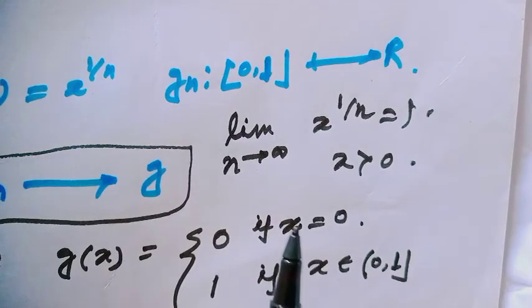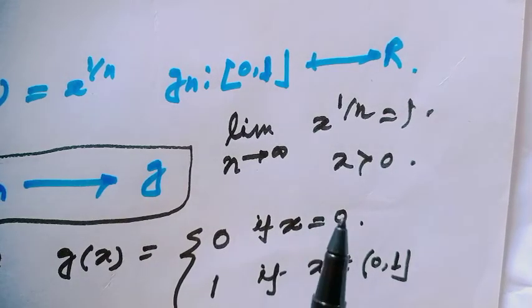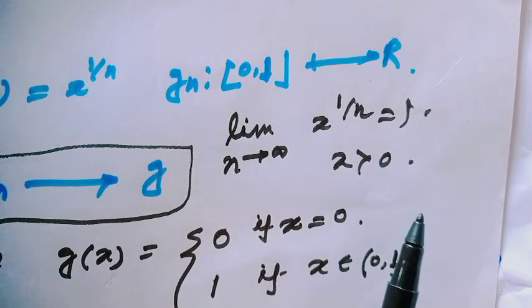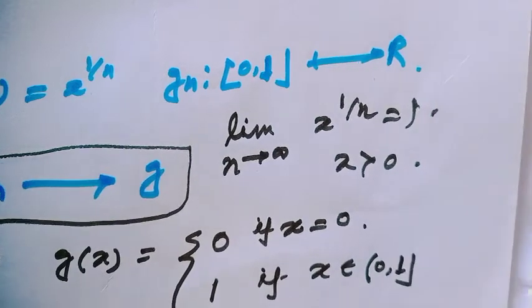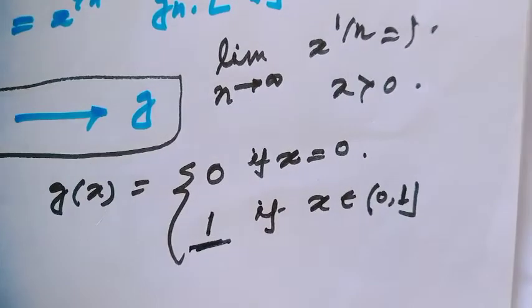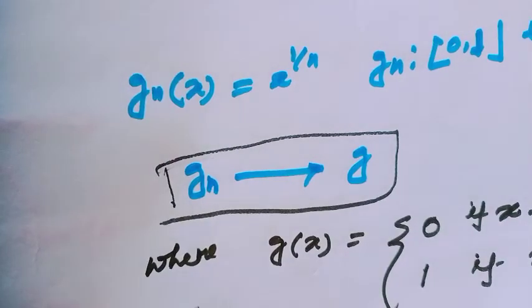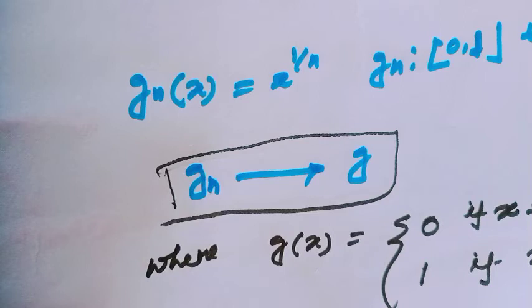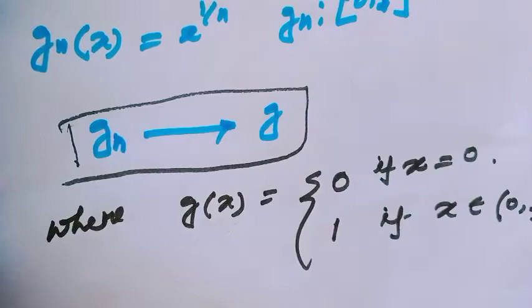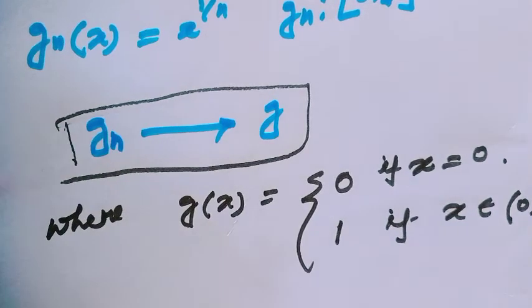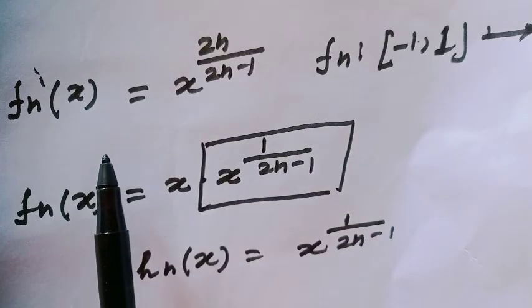Because all of us know the limit as n tends to infinity of x to the power 1 over n will always be 1 when x is greater than 0. So this value is 1. Are you getting the function? This is also an example of a sequence of functions in which each term, meaning g_1, g_2, g_3, and so on, is continuous, but the pointwise limit function is a discontinuous function. Okay? Now I will look at another example.